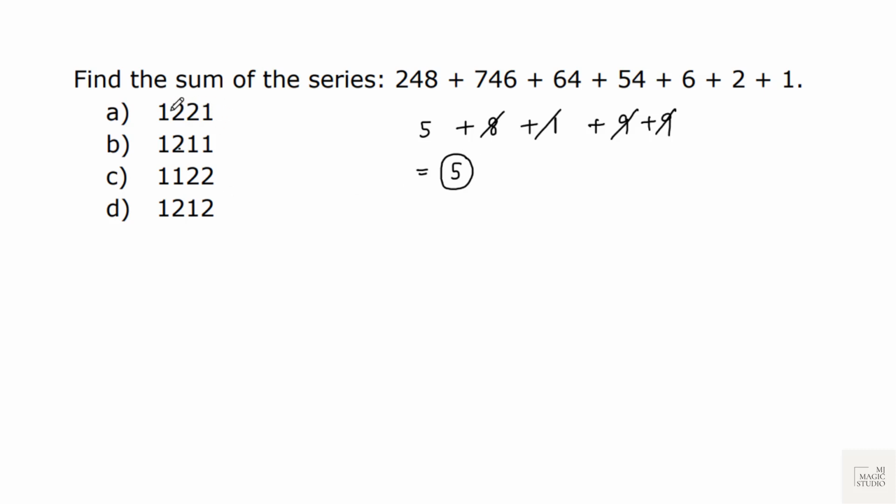Now 2 plus 2 plus 1 plus 1, here digital sum is 6. 2 plus 1 plus 1 plus 1 is 5. 2 to 4 is 6. 4, 5, 6 is 6. So there is only one option where the digit sum is 5. Straight away you can mark B. But if you get many options where digit sum is 5, then you can check with the last digit. Like 1, 2, 6, 9, 9 plus 4 is 3, 3 plus 4 is 7, 7 plus 6 is 3, 3 plus 8 is 1, so 1, 2, 1, 1 is the answer. If you don't want to add up these numbers, if these numbers are big, always go for digital sum and the last digit to find the answer from the options and mark it.